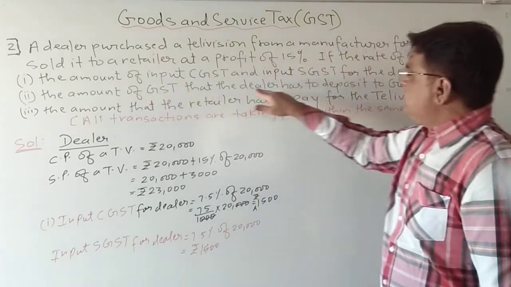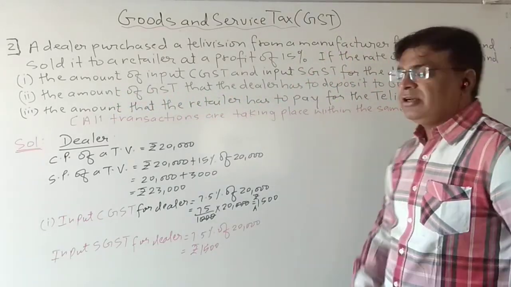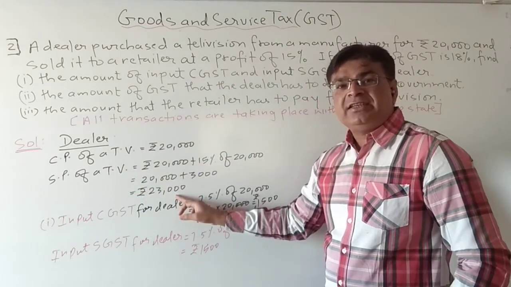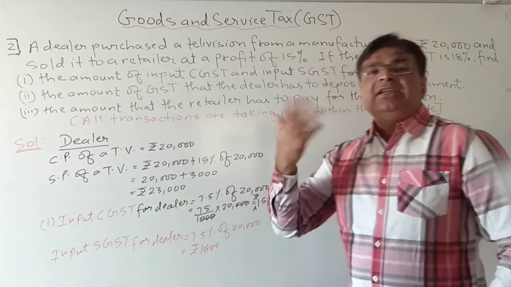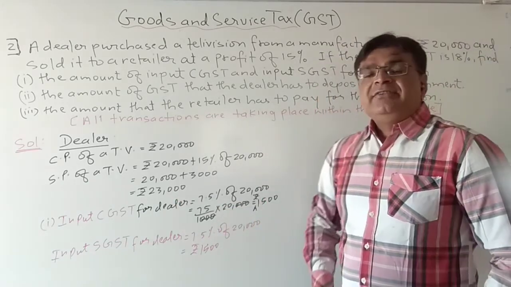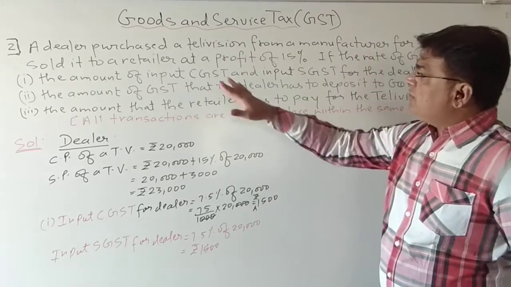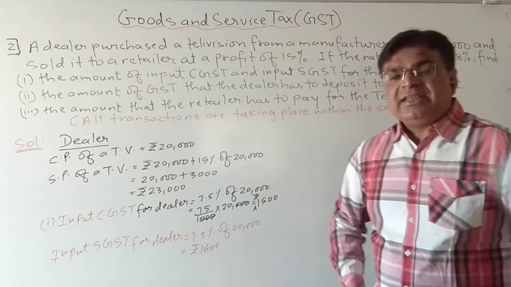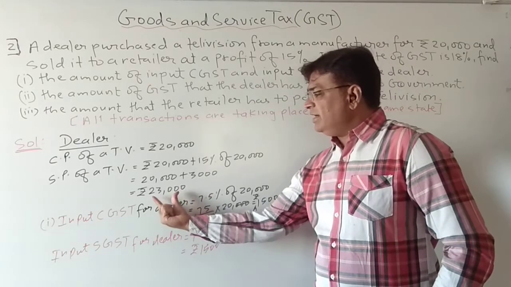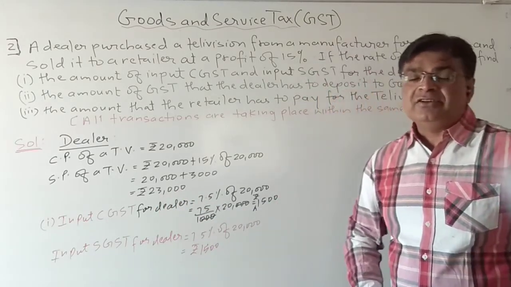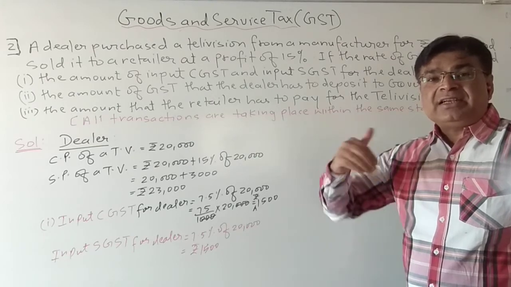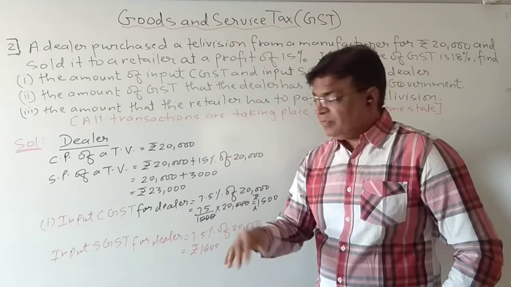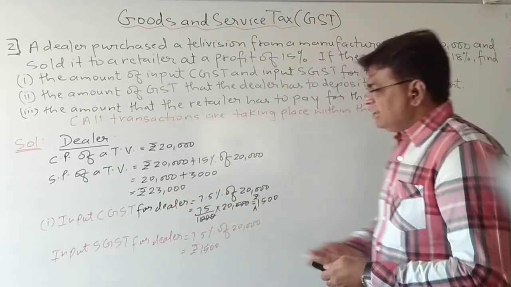The amount of GST that the dealer has to deposit to the government. Now what is the selling price of a TV? The selling price of a TV is 23,000. So the dealer is selling this TV at rupees 23,000 to the retailer. So again, the retailer will have to pay the tax to the dealer. So for the dealer it will be which tax? Output tax. So the output tax for the dealer, let us find.